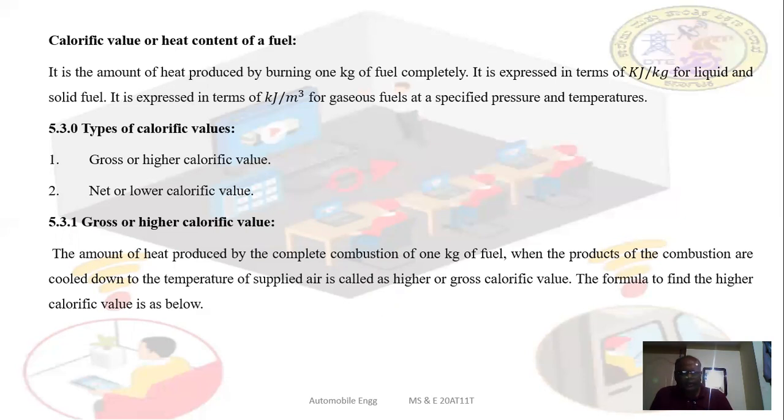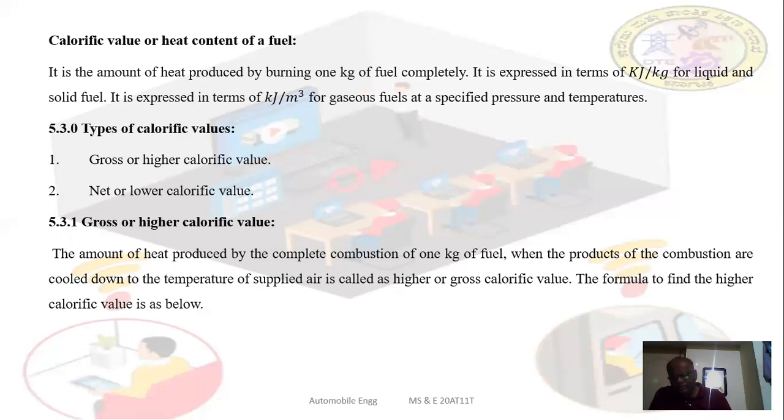Basically, there are two types of calorific values: higher calorific value and lower calorific value, or gross calorific value and net calorific value. Consider a unit amount of fuel burning. When the fuel burns, some combustion products are produced.